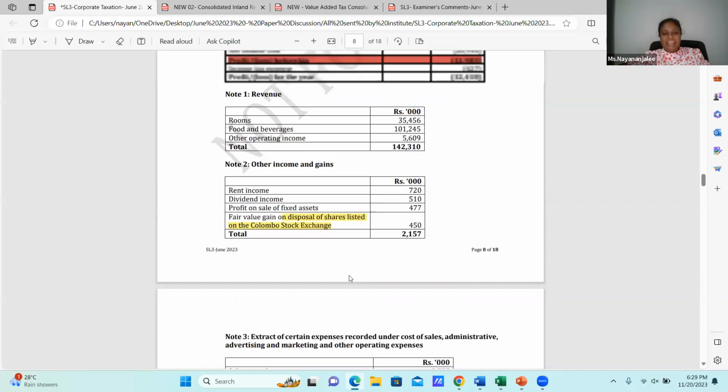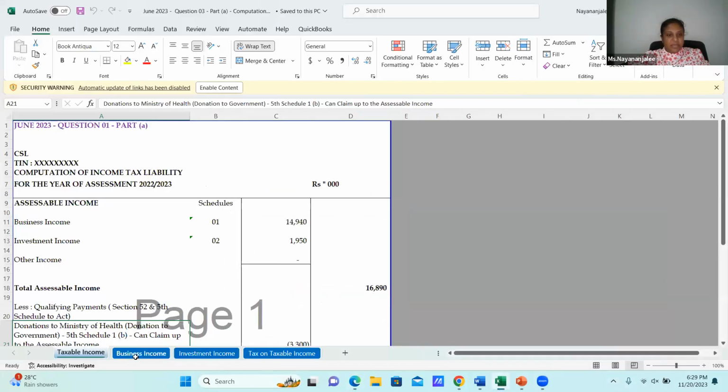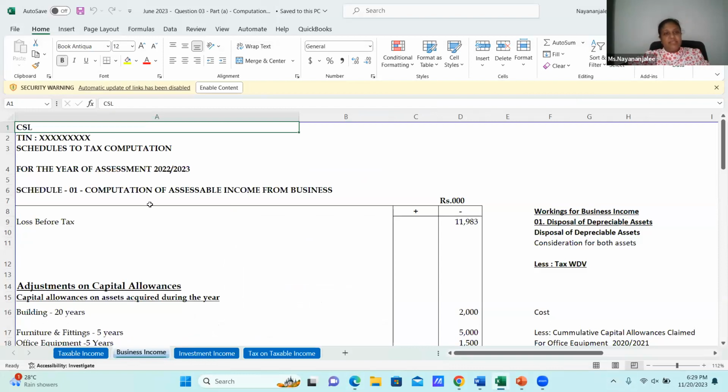One important thing here: what they have started is not a profit. It is a loss for the year, or financial year. Then you have to start from 11 million, which is 983. I'm starting from that, which is, in my business income, the CSL,